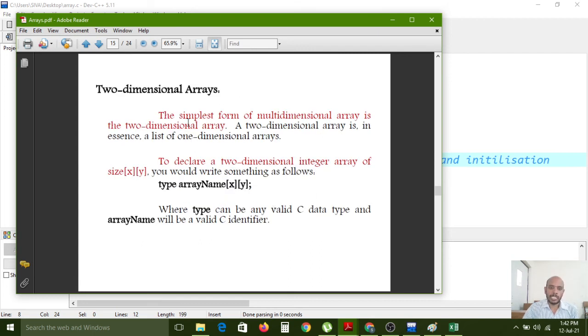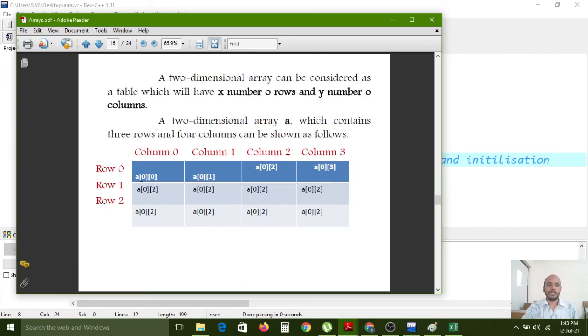And for the two dimensional array, as I told you just before, there are 2 dimensions, so we have to use 2 subscript operators. Here we have x and y. x is equal to the row size and y is equal to the column size. In a two dimensional array, values are accepted and stored in rows and columns. The first subscript operator indicates the row number, the row size. The second subscript operator indicates the column size. This is rows and this is column size.